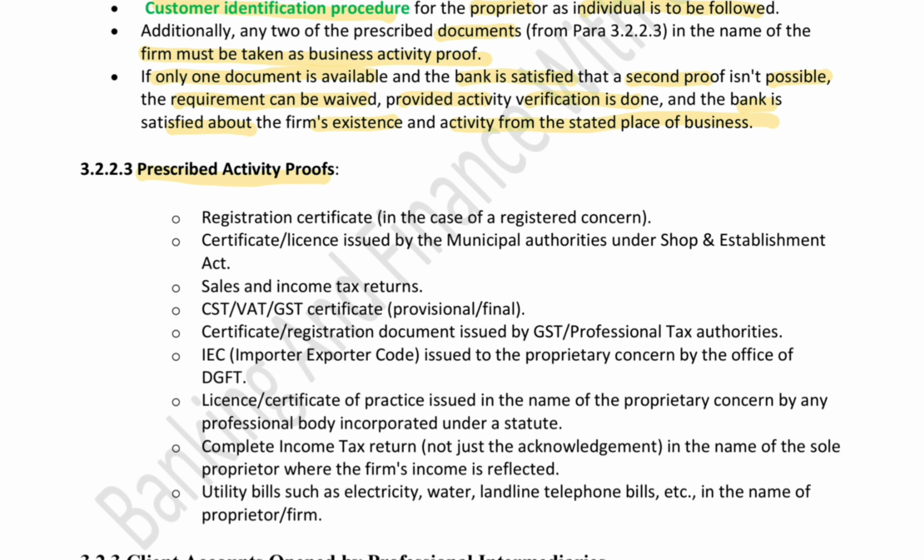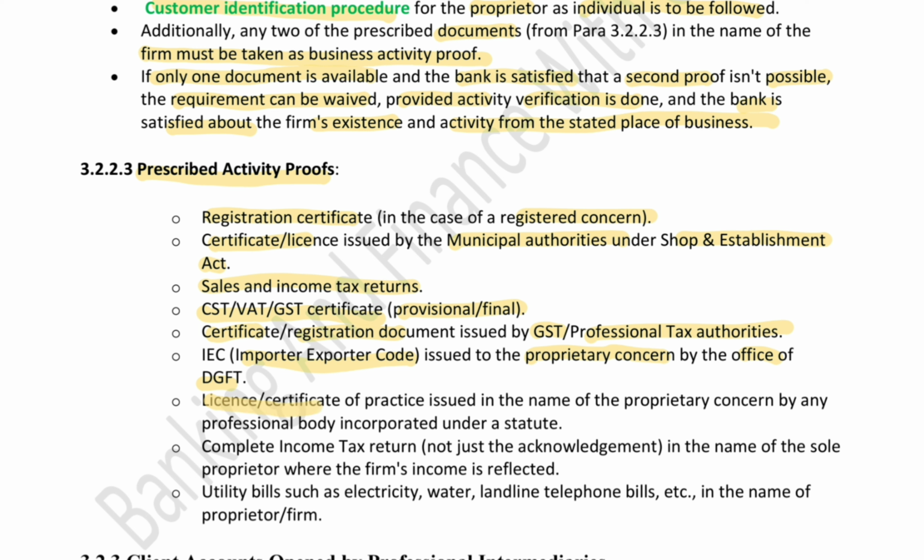Now, what are the prescribed activity proofs? The registration certificate in case of a registered concern, the certificate or license issued by municipal authorities under the Shop and Establishment Act, like I said, the trade certificate, then the sales and income tax return, then you need the CST, GST or VAT certificate, then certificate or registration document issued by the GST or professional tax authorities. If it's an import-export firm, then the import-exporter code issued to the proprietary concern by the office of DGFT, which is the Directorate General of Foreign Trade.